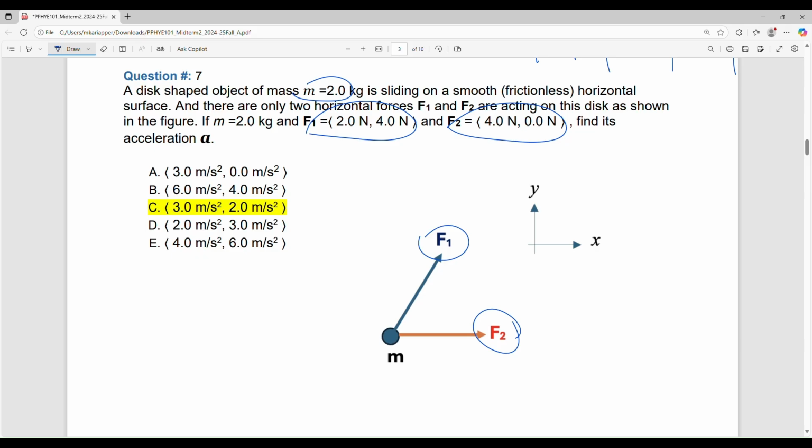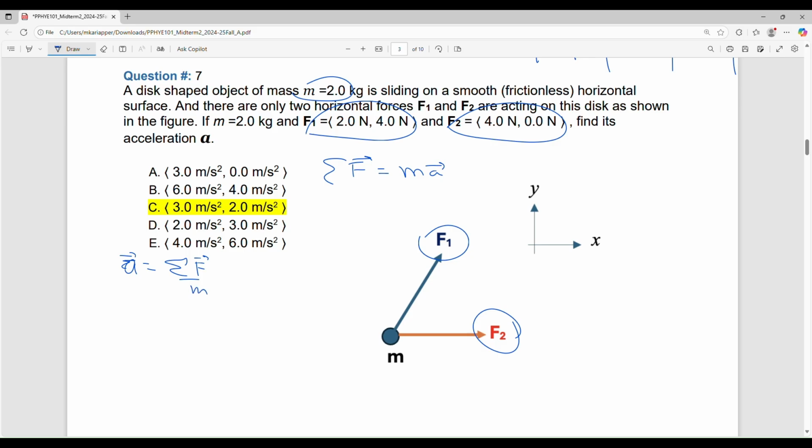What should you remember now? Newton's second law, which tells you net force is equal to mass times acceleration. Okay, not mg. G is just some acceleration. So a is equal to net force divided by mass. If you look at it, it's a very simple question.